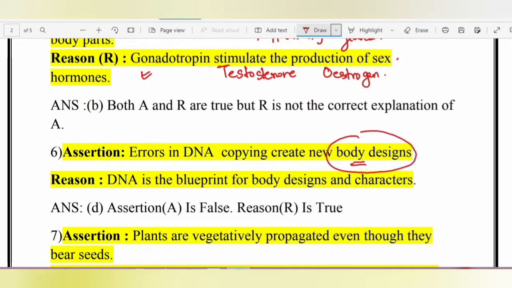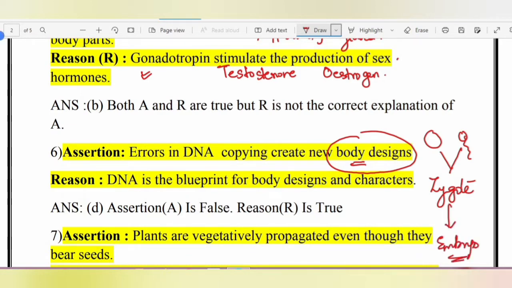the same. Okay. So when two parents are involved, especially in sexual reproduction, the ova and the sperm, when these two fuse together, it leads to the formation of a zygote, which is entirely different. Or suppose, let us say, the embryo that is formed after the fusion and division, we can say that this embryo is entirely different from the parents genetically, but the body design remains the same.